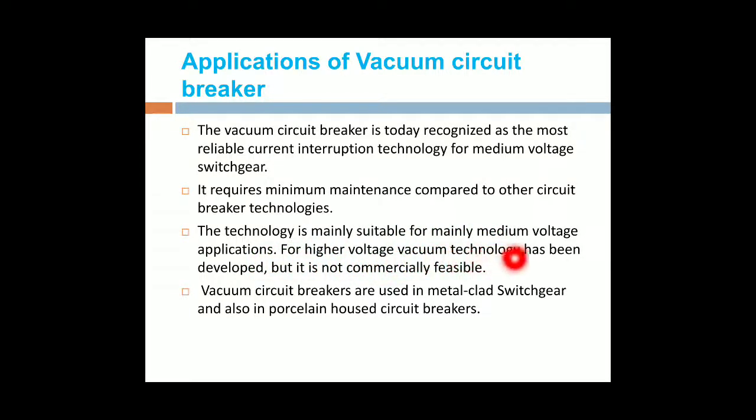For high voltage, vacuum technologies have been developed. It is still developing, but it is not commercially feasible. Next, vacuum circuit breakers are used in metal clad switchgears and also in porcelain housed circuit breakers. These are some of the advantages of the vacuum circuit breakers.